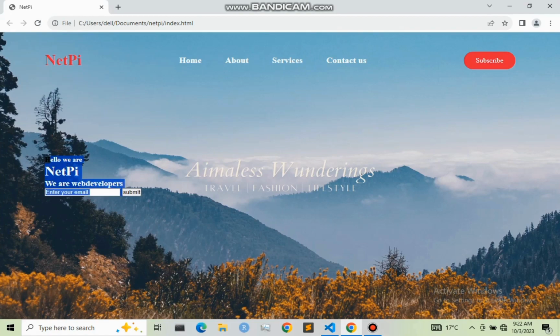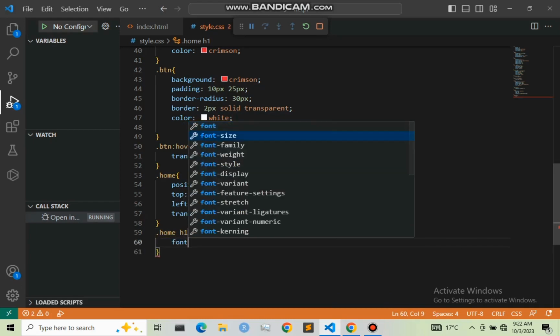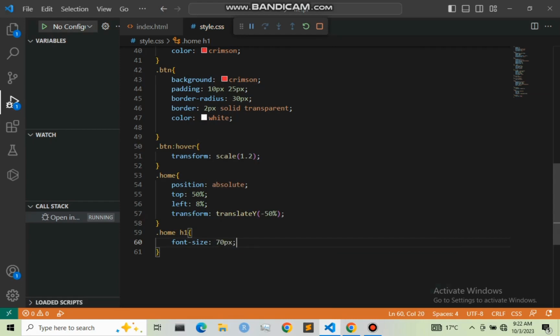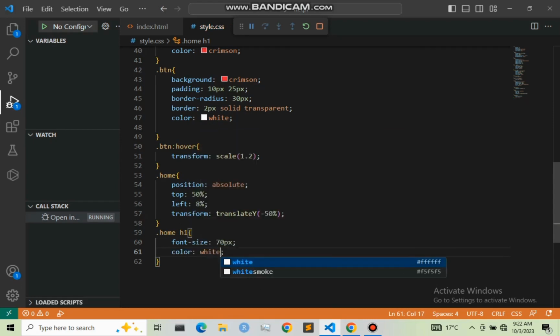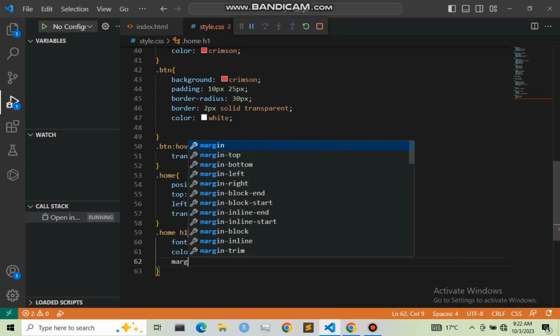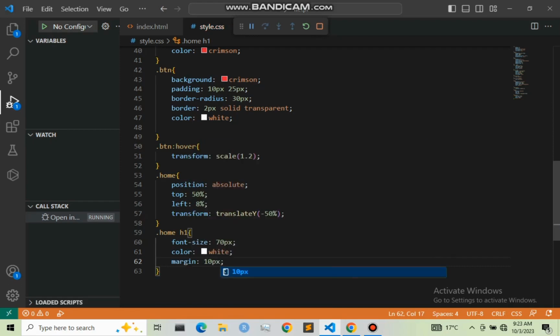So next, I'm going to deal with our h1. So let me go to our .newsletter, not .newsletter but .home h1, and right here I'm going to give it a font size of 70 pixel, and a color of white, and also a margin from top to be 10 pixel, and left and right to be 20 pixel.